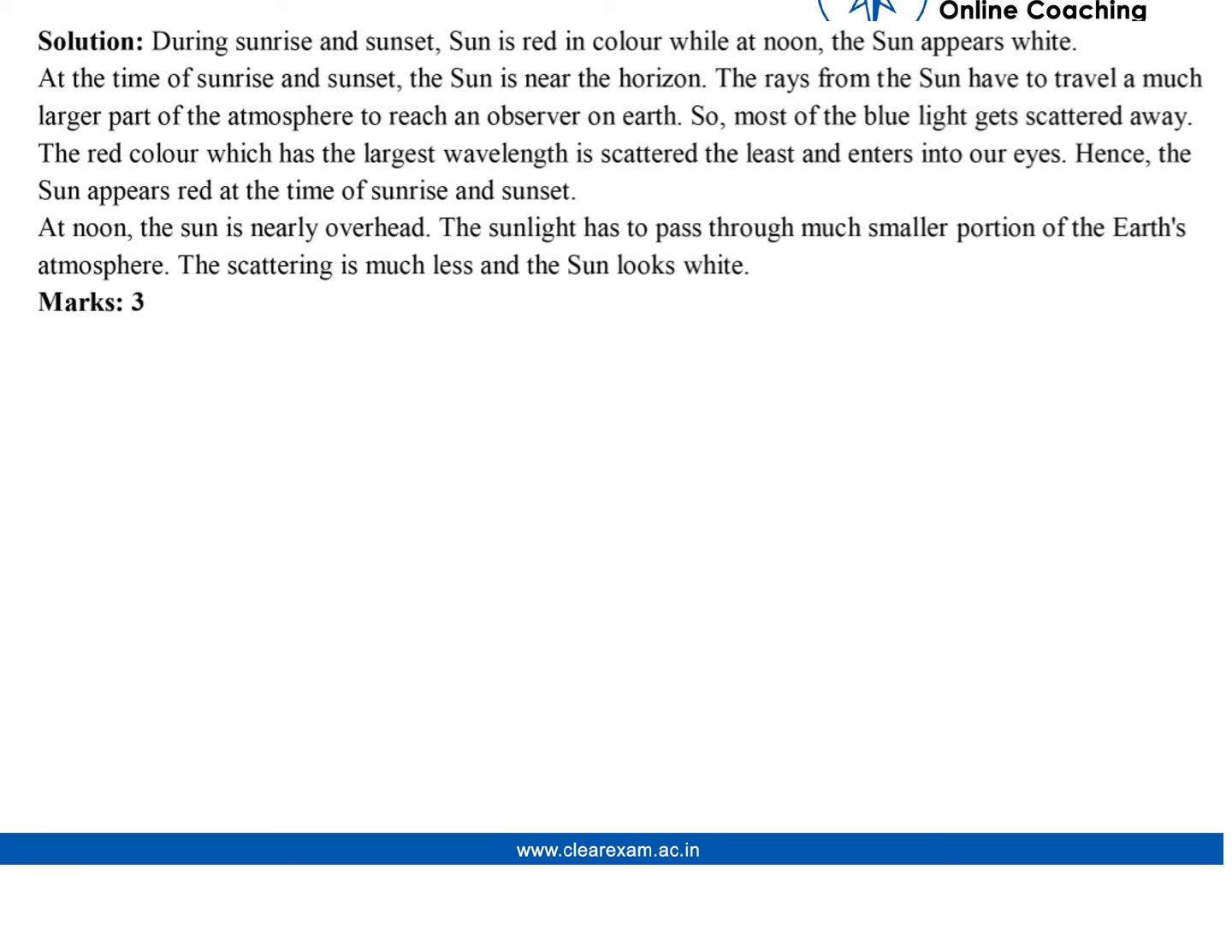At noon, the sun is nearly overhead. The sunlight has to pass through a much smaller portion of the Earth's atmosphere, so the scattering is much less and the sun looks white.